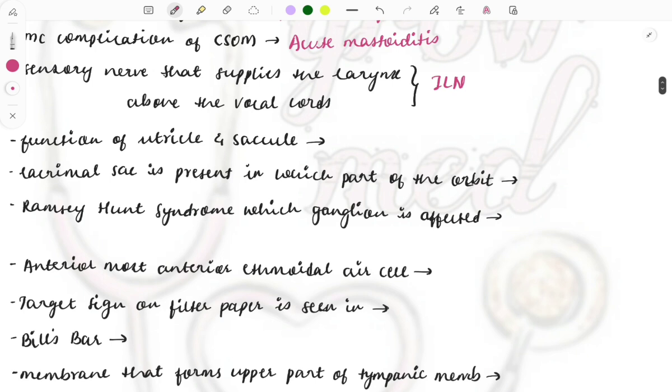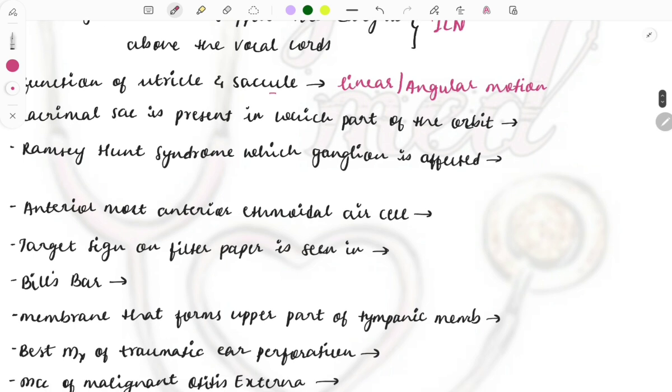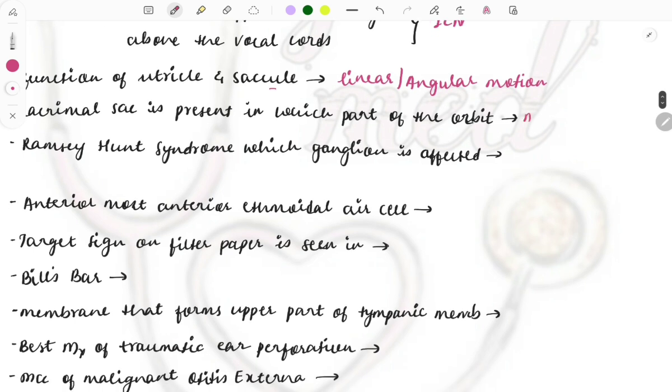Then what is the function of the utricle and the saccule? The utricle will be controlling the linear motion, and the saccule will be controlling the angular motion. Okay, so angular motion and the linear motion. Then lacrimal sac is present in which part of the orbit? So it is the medial wall of the orbit.